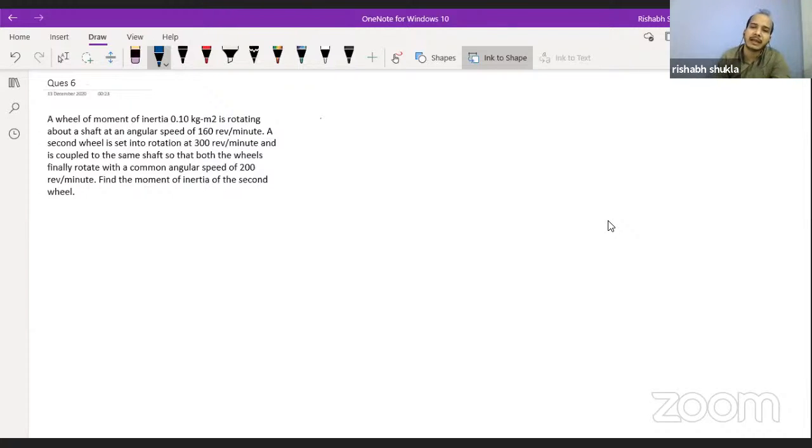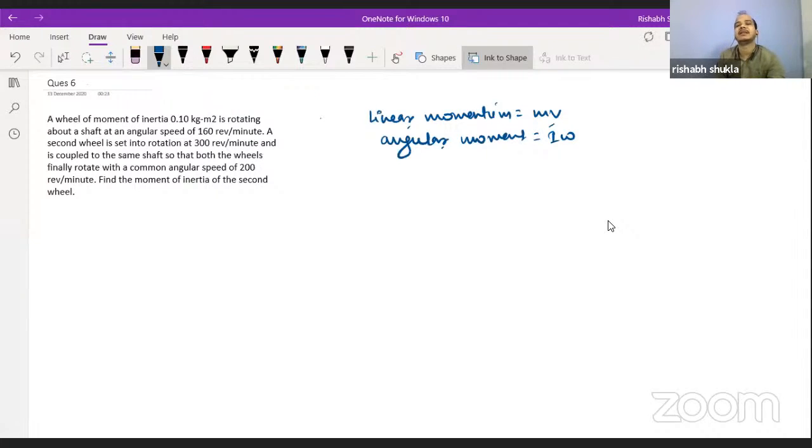So we know that linear momentum is represented by mv. In the same way, angular momentum can be represented by I omega. We know that wherever there is mass for linear motion, it will be replaced by mass moment of inertia for angular motion or rotational motion.